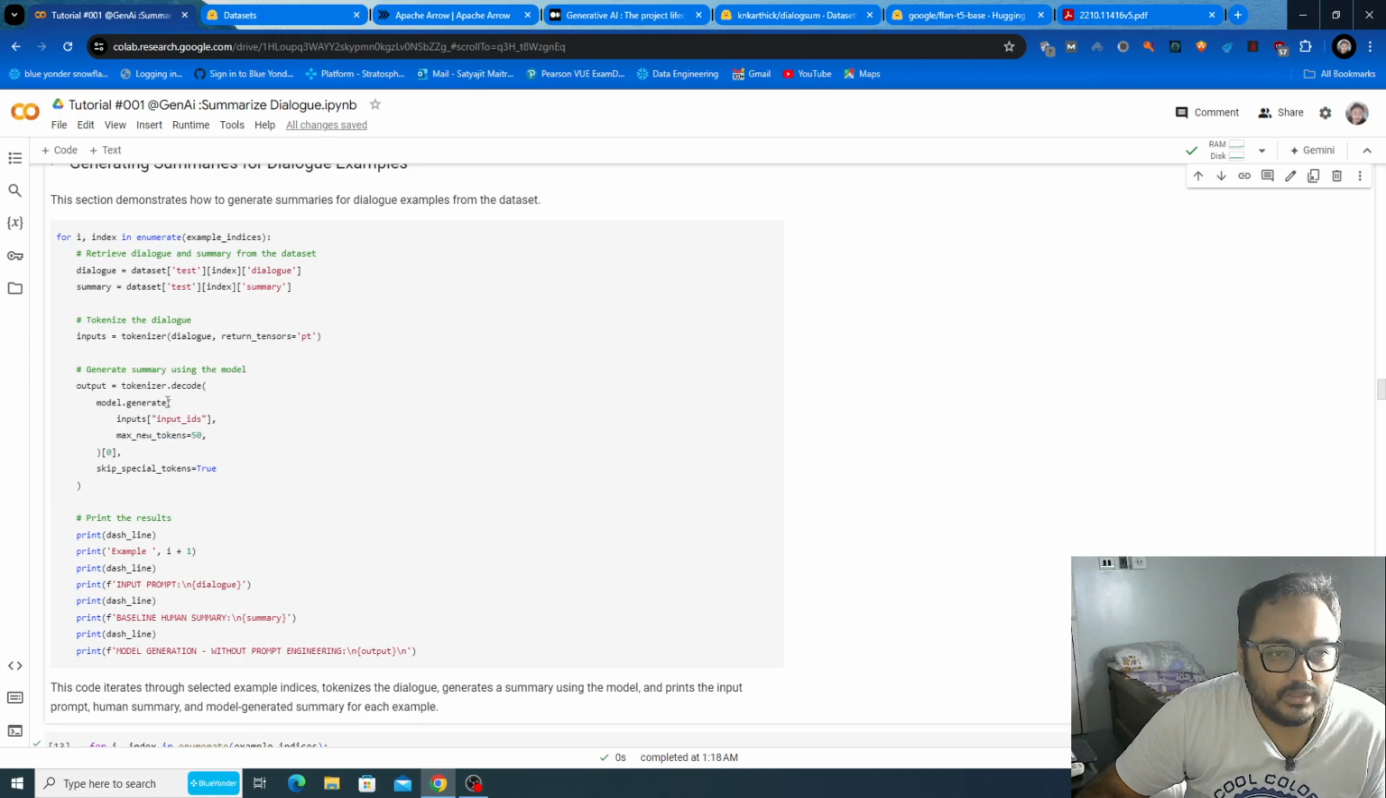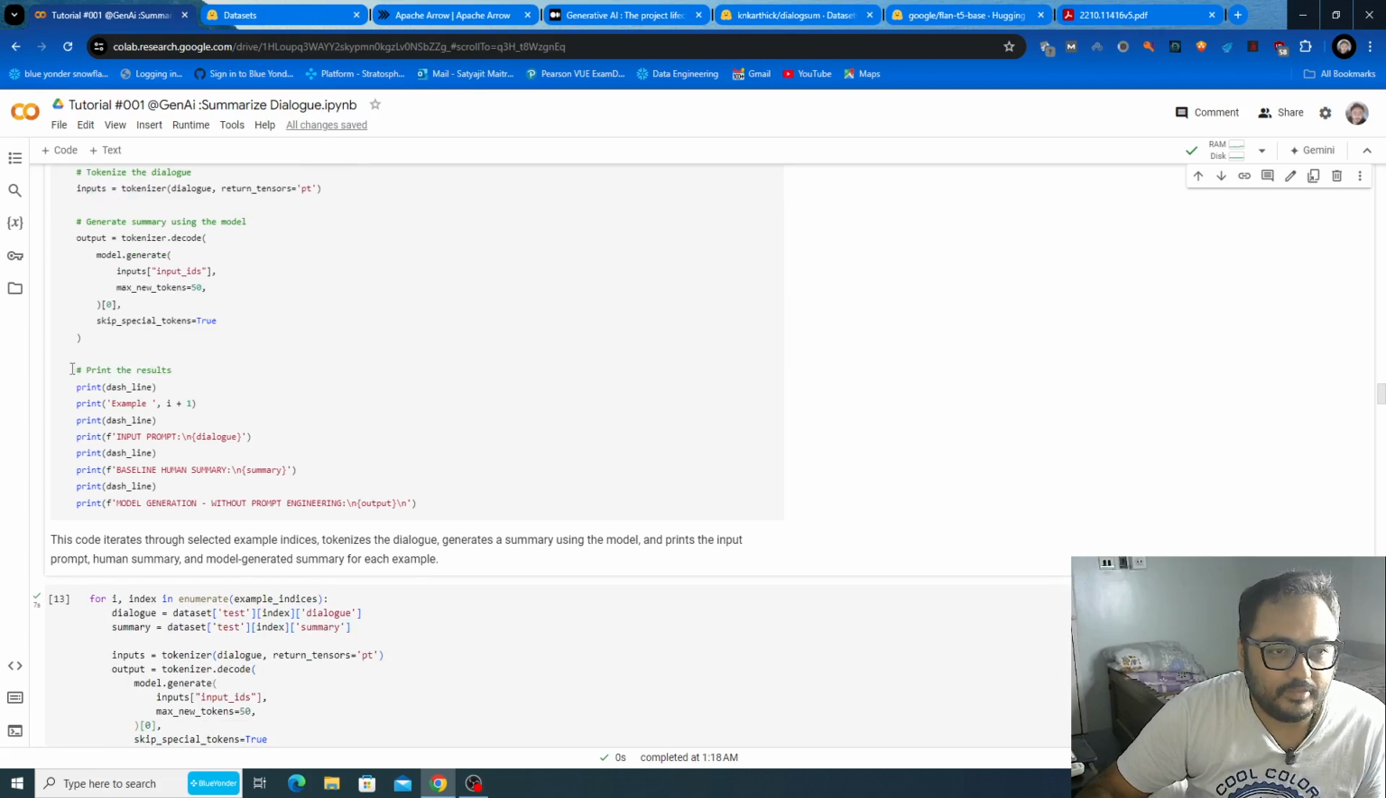What it is doing: tokenizer dot decode is decoding the tokenized tensor in PyTorch format that gets returned. And what is getting returned is from model dot generate. The model is generating outputs, which is again a sequence of tokens, and then we are decoding the tokens. As we just discussed, any machine learning model does not understand strings, it only understands numbers.